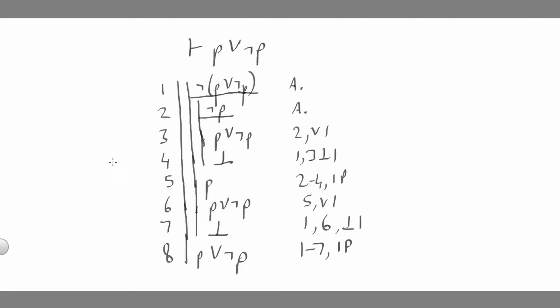Great. So this shows us that P or not P can be proven on the basis of no assumptions. It's therefore a theorem within our system, within our original classical system. So even though it wasn't one of the rules that we made use of, it's still something that forms an integral part of what we've got. And we're going to have to give up some of the things in our system if we wanted to get rid of this.